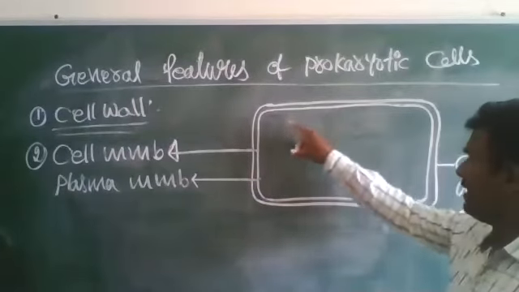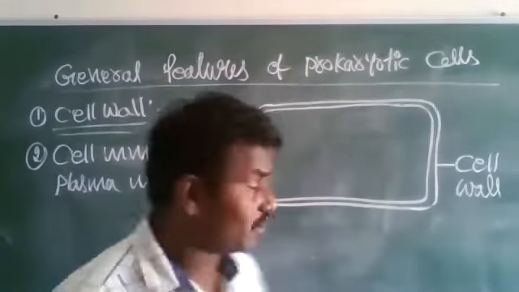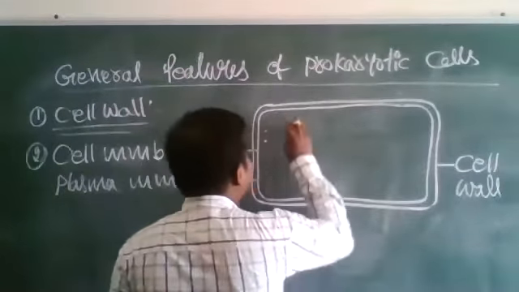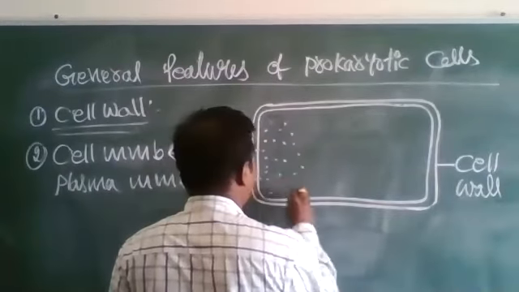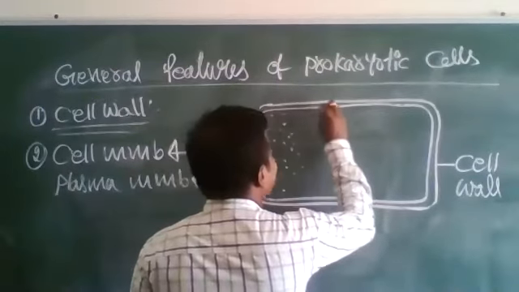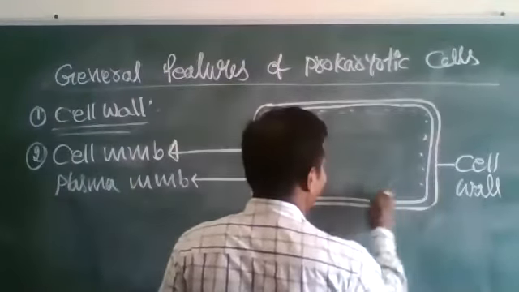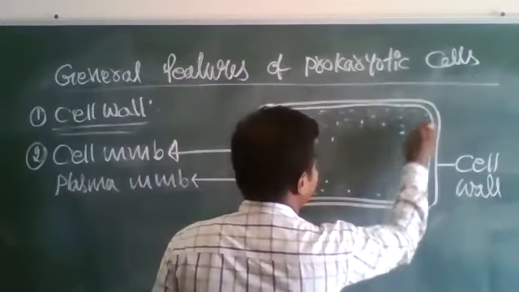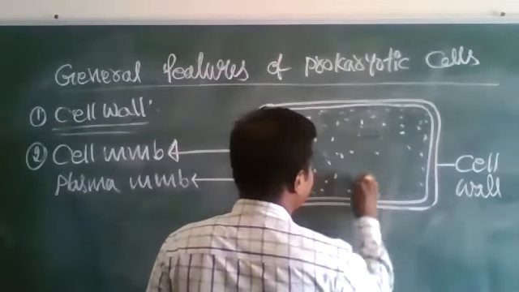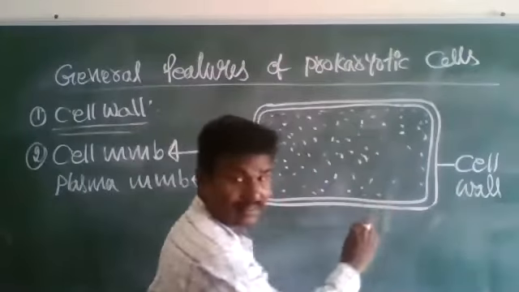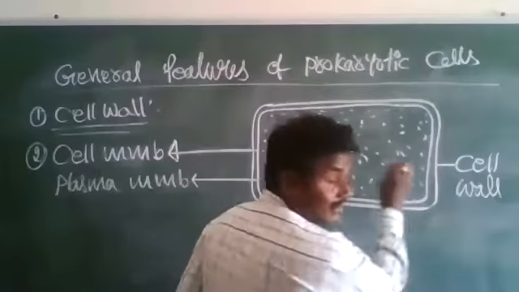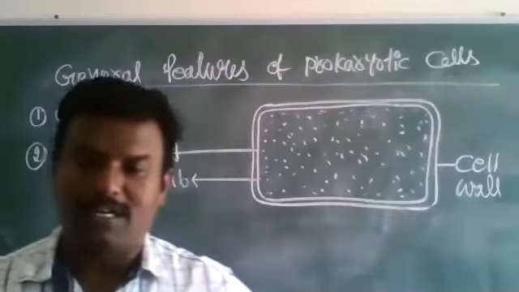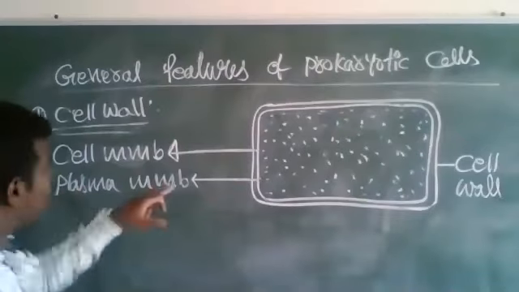The plasma membrane encloses cytoplasm. This is called cytoplasm, the dotted part. Okay, so plasma membrane.